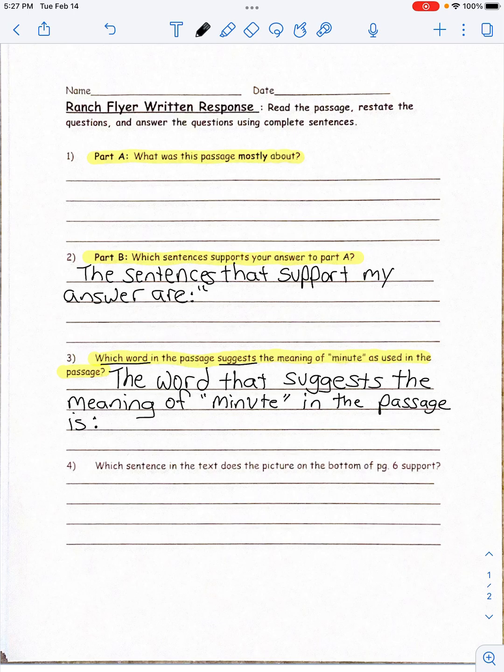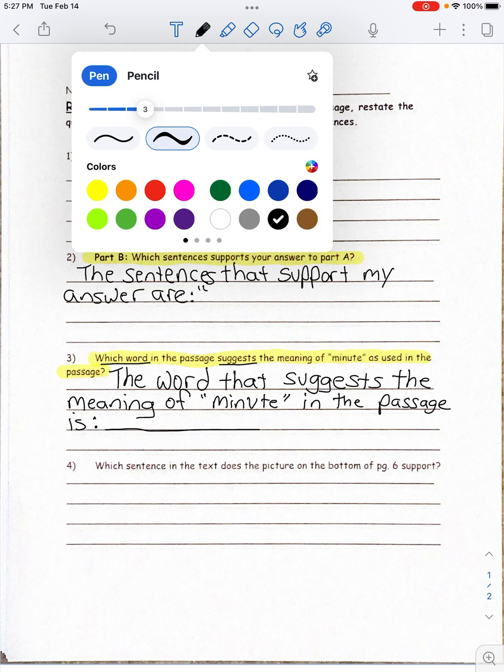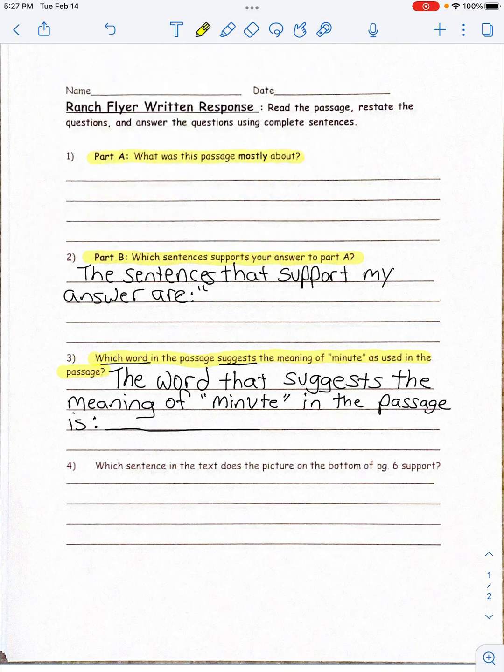The word that you found would go right here on the line. Go ahead and pause this video, find your word, and restate your question and write in that word. And you are done with number 3.